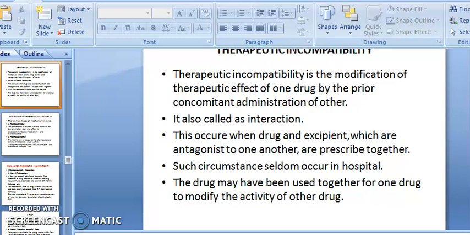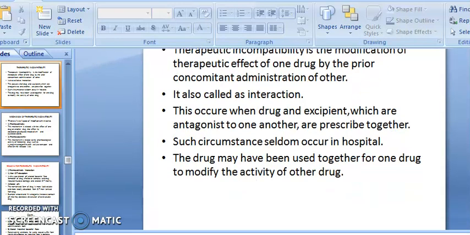Such circumstances seldom occur in hospitals. The drugs may have been used together for one drug to modify the activity of the other. We combine or prescribe a drug which has the property to overcome the property of another drug in the combined formulation.